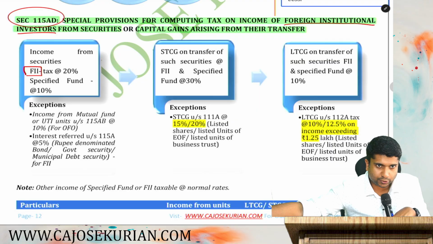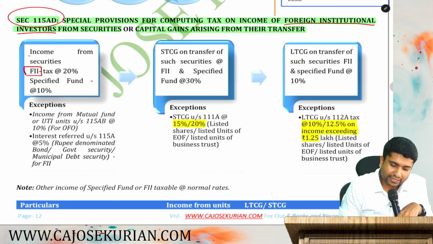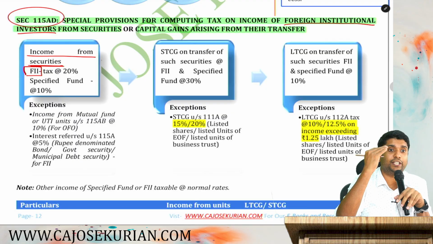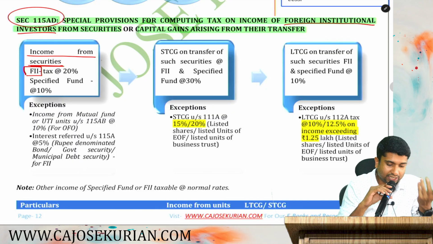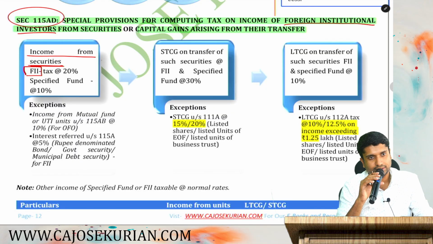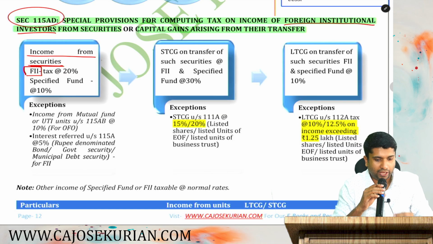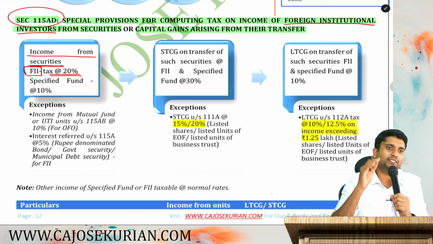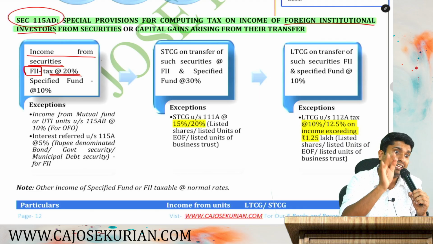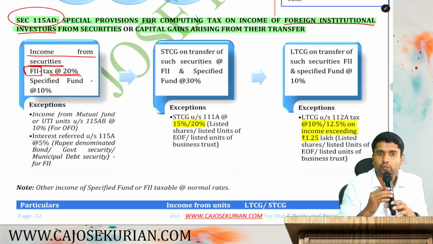Foreign institutional investor. Having income from any securities. You are an FII and you are having what? Income from any securities. Whatever income you have, that entire income shall be taxed at 20% rate of tax under 115AD. Are you with me?